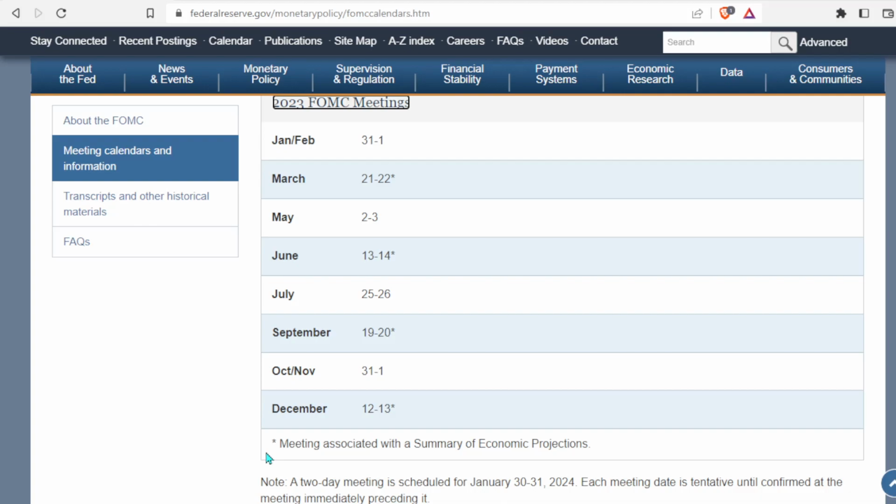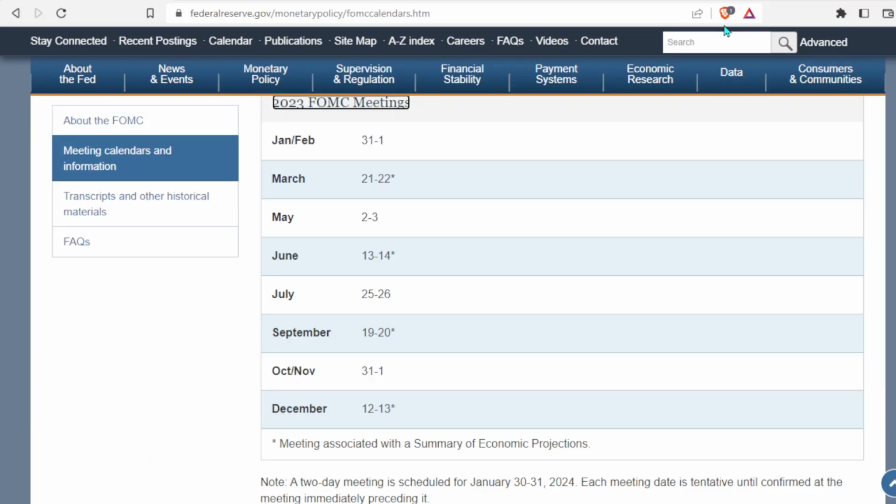So on these dates, the Fed will basically give their projections of where they think the changes in GDP are going to be, where they think unemployment is going to be, where they think the PCE is going to be, and where they think the federal funds rate is going to be. So these are very, very important days. And on these days, you see some crazy price action in the stock market. And you also see major fluctuations in bonds and basically all interest rates across the board. So let's go ahead and see what kind of information comes out on these days.